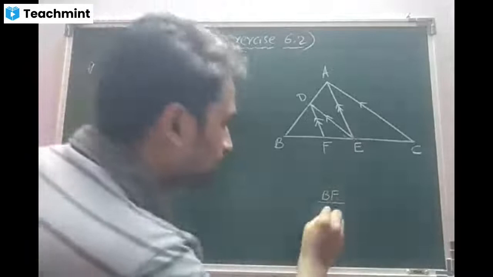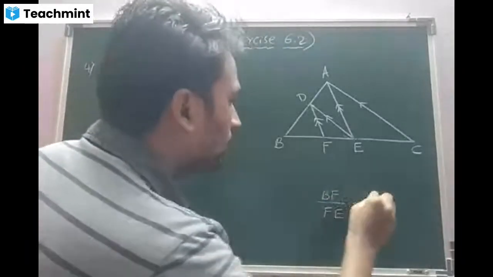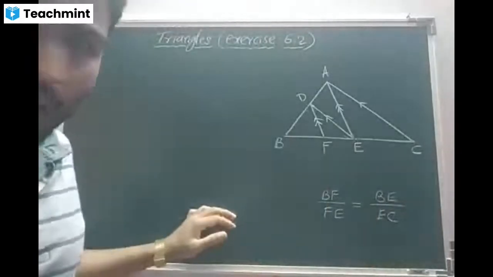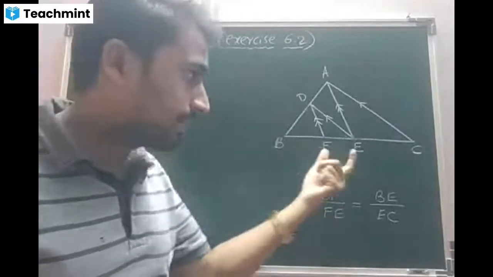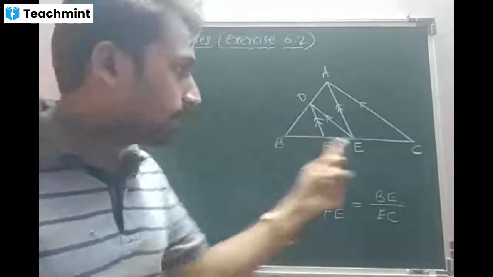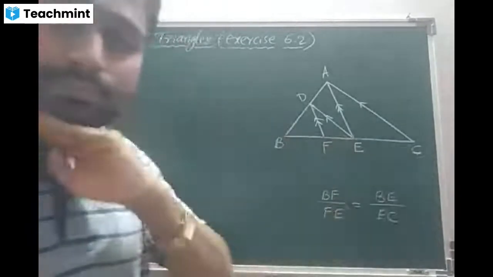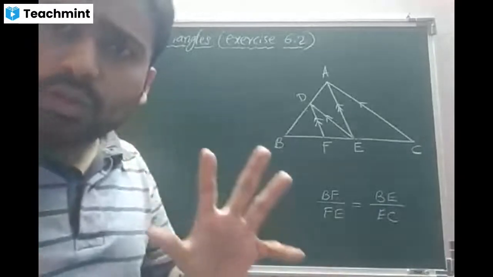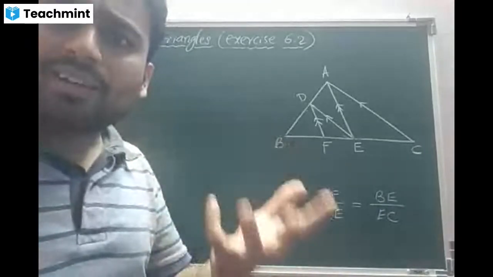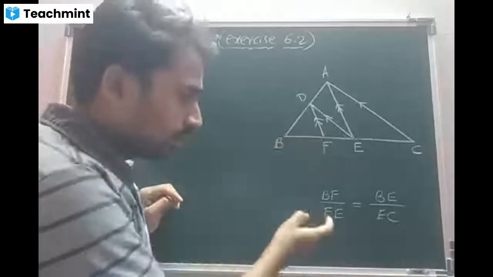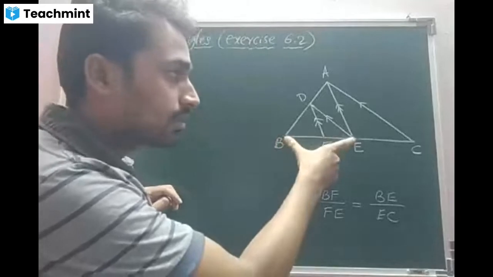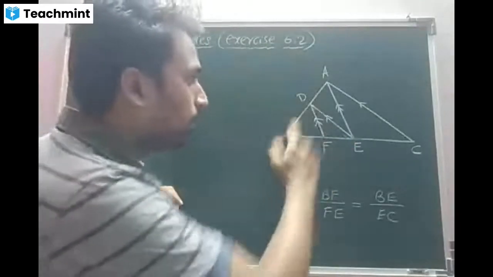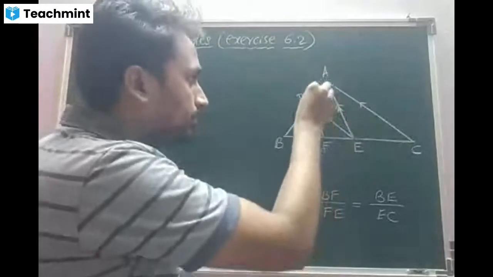BF by FE is equal to BE by EC. Look at the concept first. What they are asking: BF by FE, this by this, equal to BE by EC. Am I right, beta? Now look at the concept. Focus on the first ratio, beta. BF and FE, if you see, these two are the parts of the side BE in the triangle BAE. Am I right, beta?